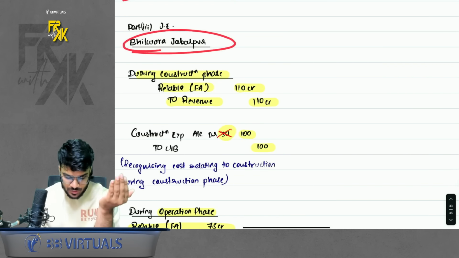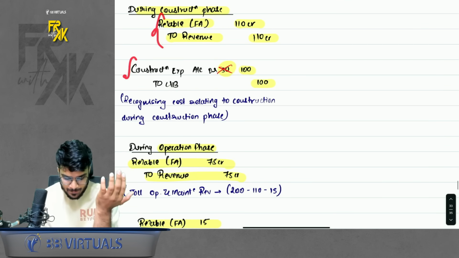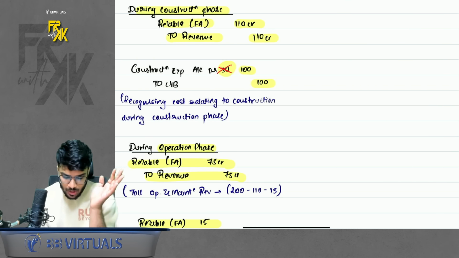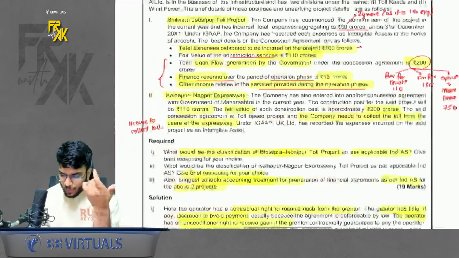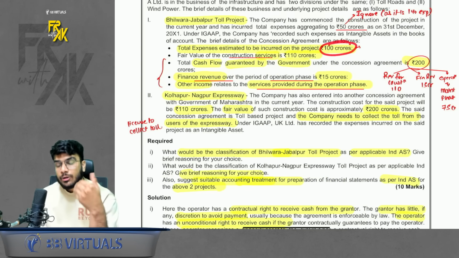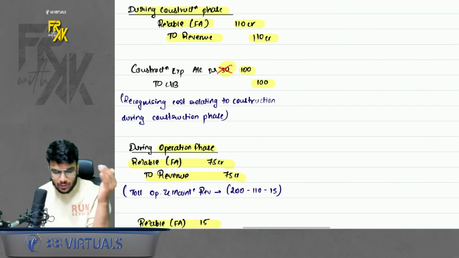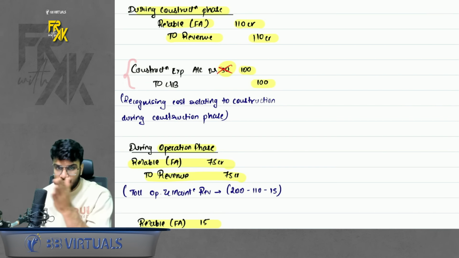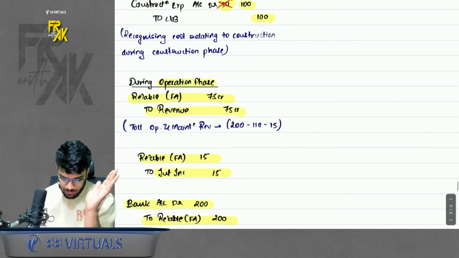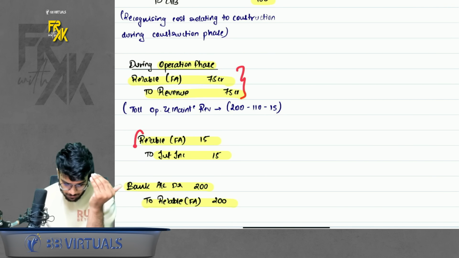Then for the first project, you will say you are going to receive money. So receivable to revenue. Then whatever expense you are going to incur across 3 years, book that. In the question, to confuse you, they have given two expenses. One, what you incurred in the first year, and the second, what you are going to incur across the construction period. Because we are passing the entry for the whole tenure, pass the entry for the whole construction period, not only for the first year expense. Okay, do remember that.